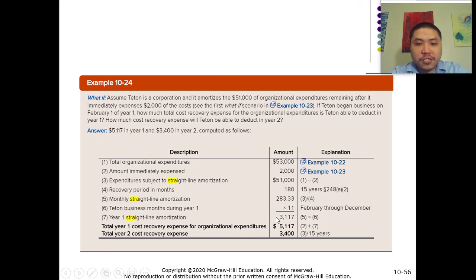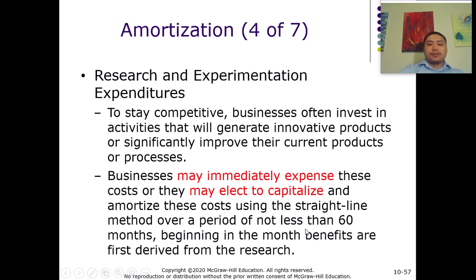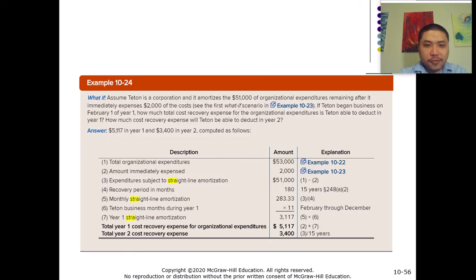So for the first year, the amortization expense is going to be $3,117, right? And remember, because we immediately expensed this $2,000, now we have to add it back to the amount of amortization, right? So now after we add it back, we get $5,117, right? So that's the first year. And then in the second year, the second year is just going to be a full year of amortization, right?